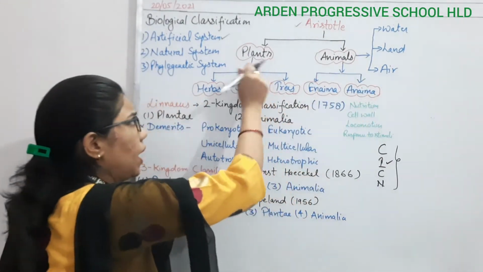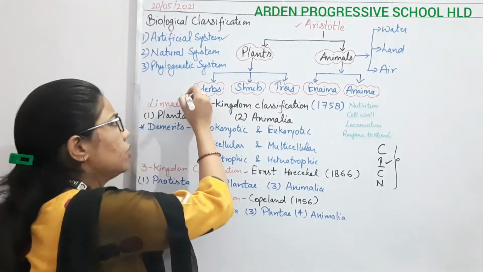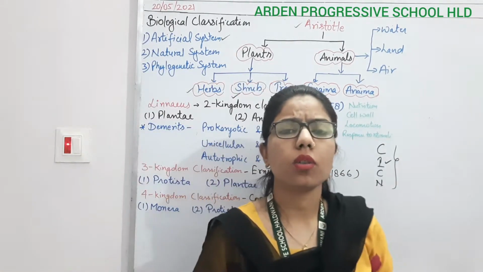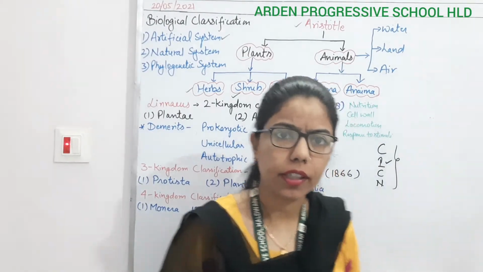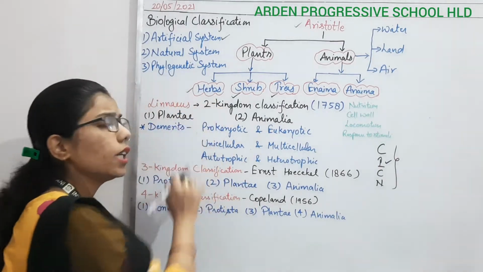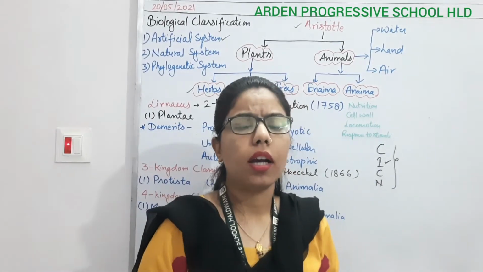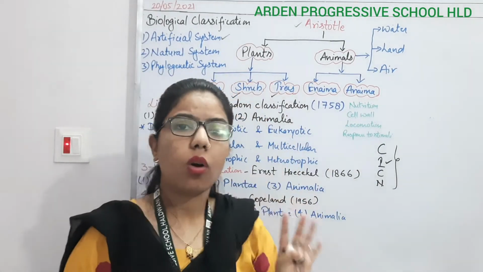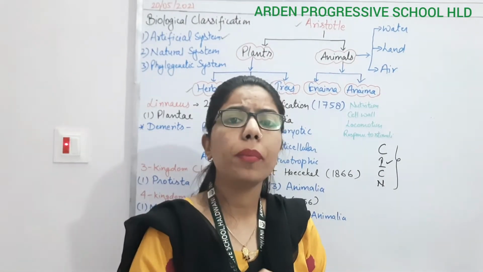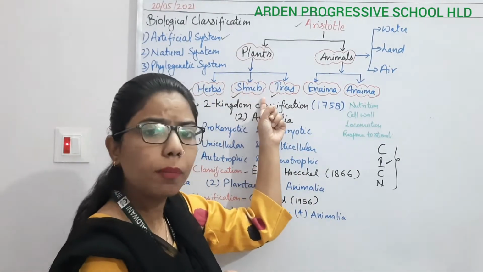Again, in the case of plants, he classified three different types of plants. The first one herbs, the second shrubs, and the other one trees. So on the basis of morphological characteristics, they divided the plants present on this earth. So what are herbs? They considered all the short plants, which do not have any woody part, as herbs. And all the plants which have a bushy nature, in which there is no main stem and there is somewhat more woody part than herbs, are shrubs.